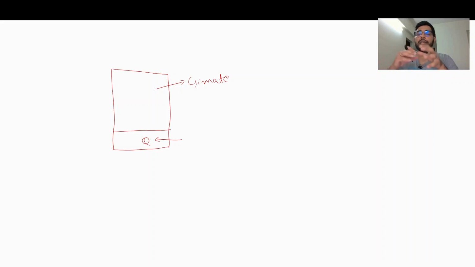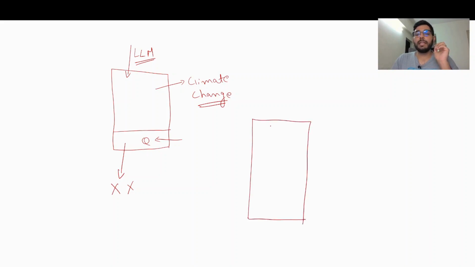If a user asks any question related to climate change, this chatbot should be able to answer that question. Now let's say you chose an LLM which lacked the knowledge of climate change, and the user is asking questions related to that, so the user is getting wrong or fake answers. But what you do is, now you introduce context. What is the meaning of context?